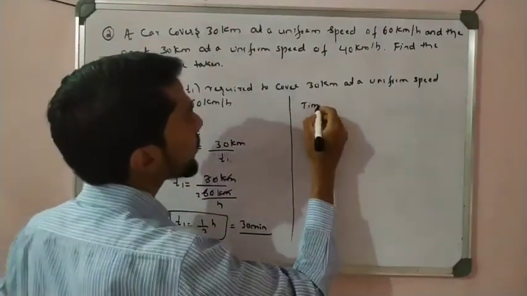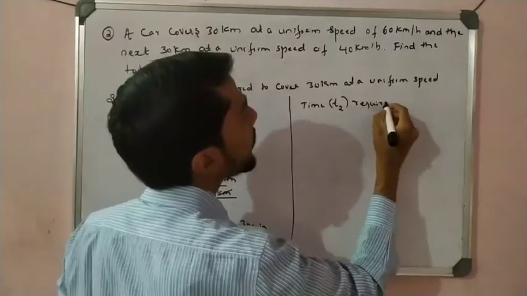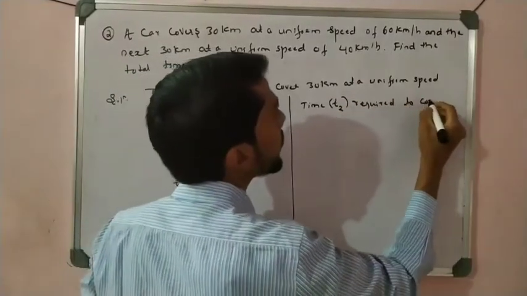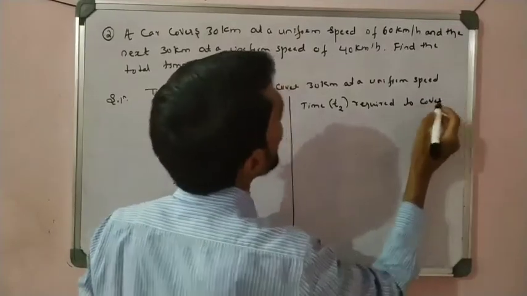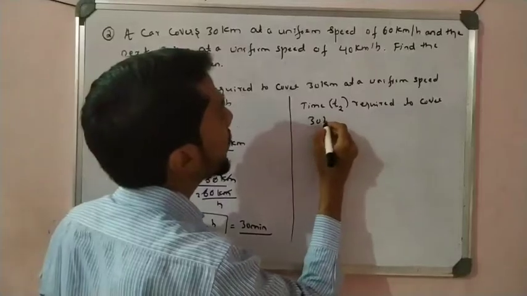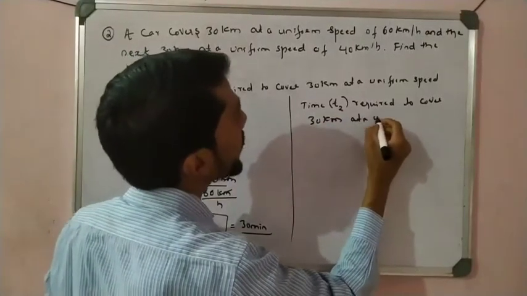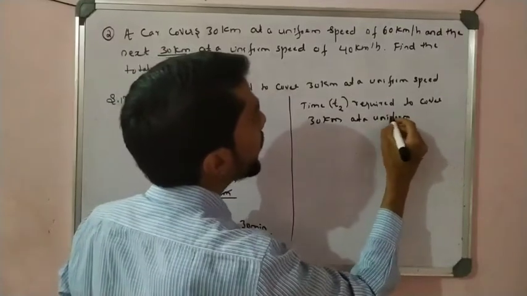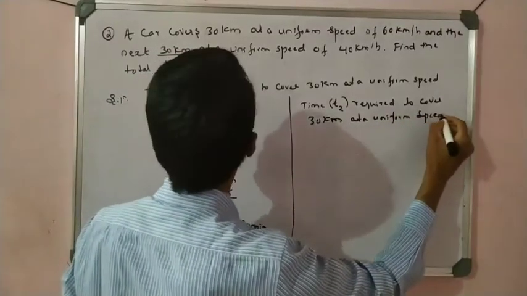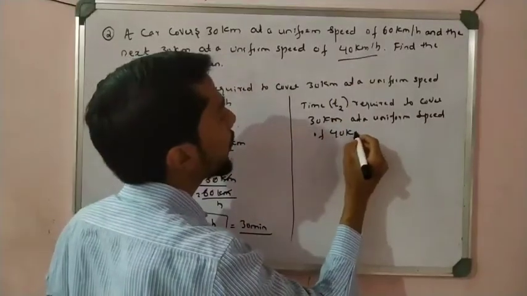Time T2 required to cover how many kilometers? Again 30 kilometer, but the speed is different here. At a uniform speed of 40 kilometer per hour.